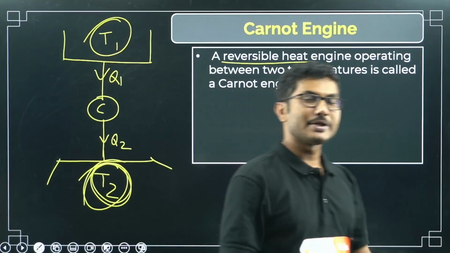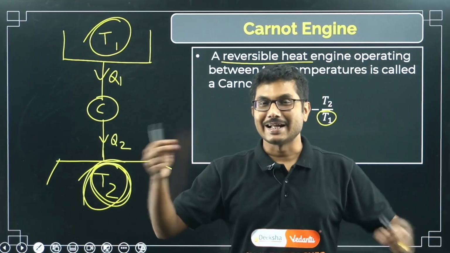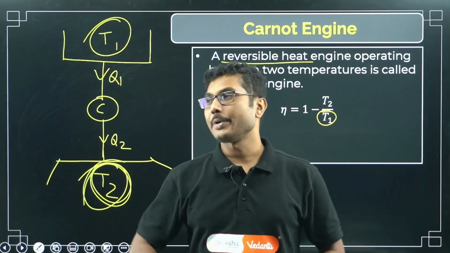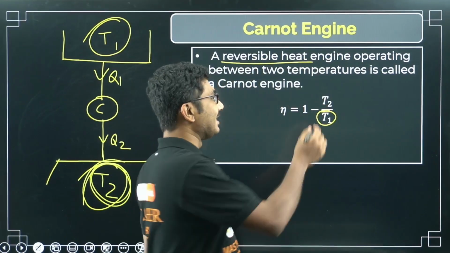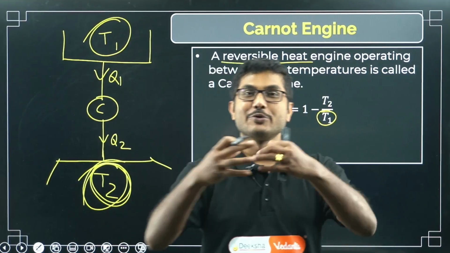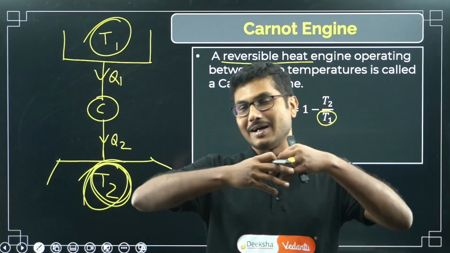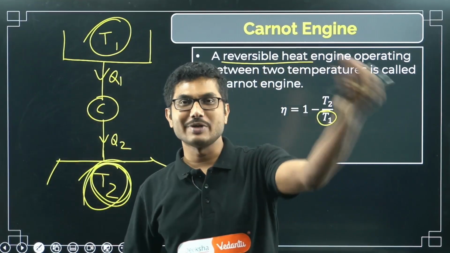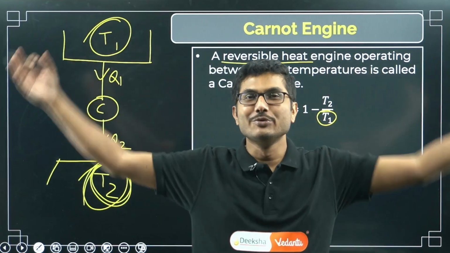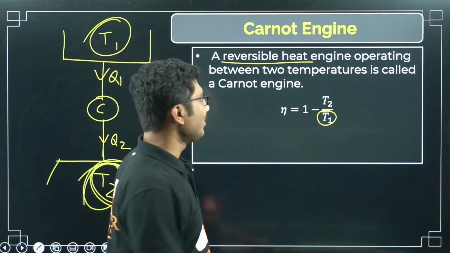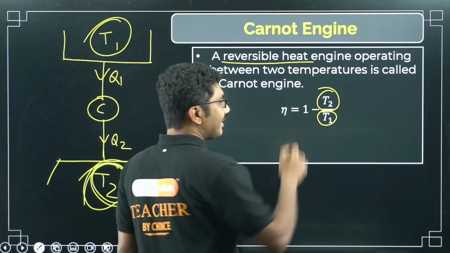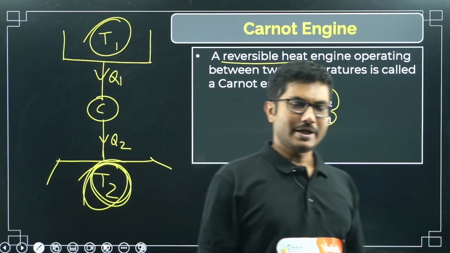Okay, whatever temperature is created inside the engine, that is T1, and whatever temperature is surrounding us, that is our sink. So whatever temperature is produced inside the engine, that heat is being released to the environment, right? So the environment is a huge sink, it can absorb a lot of energy. So T2 is our environmental temperature. Okay, so this is basic.